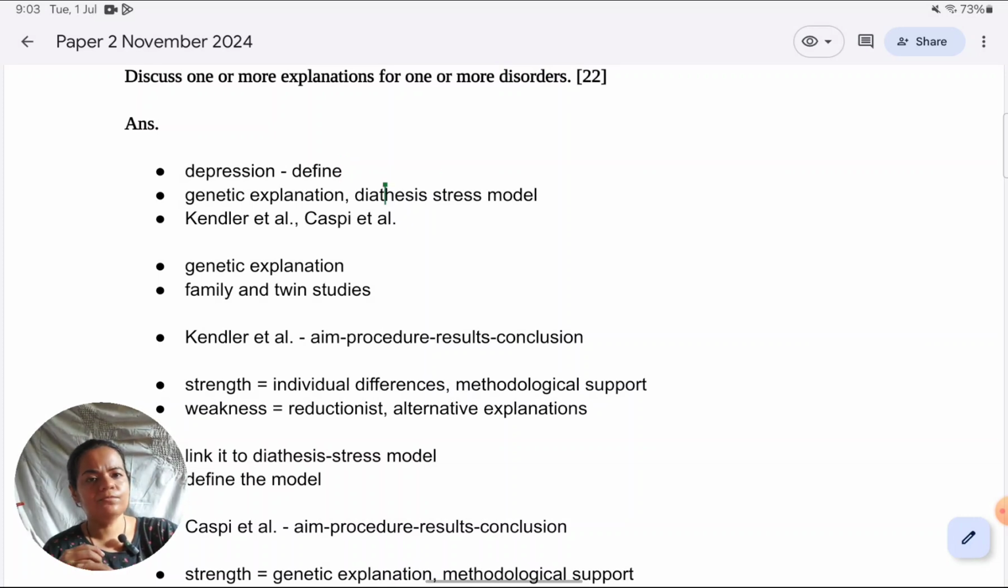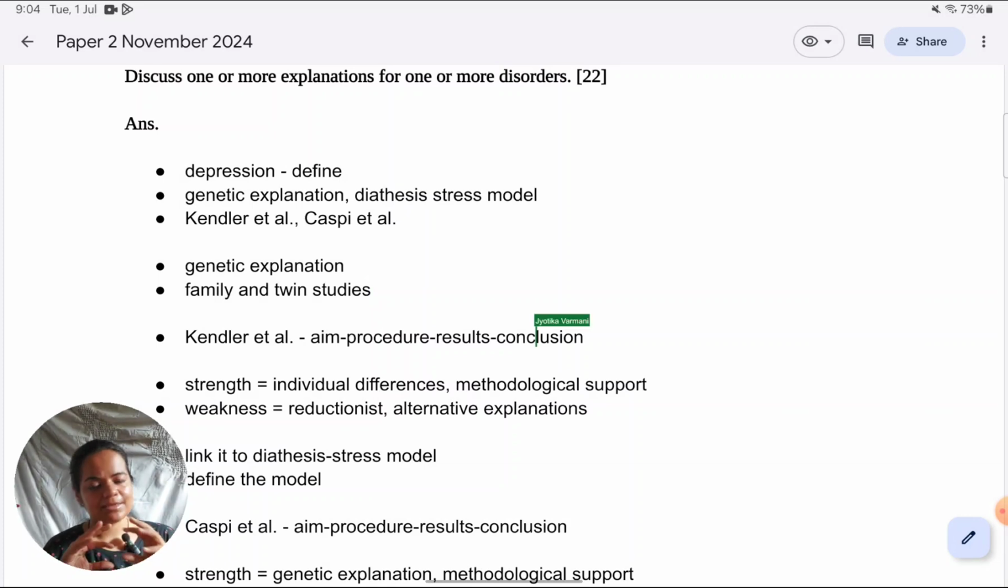In the introduction, we bring about what we call the main arguments, or in this case, just which explanations out of so many possible we are going to be focusing upon. So, just specifying that, making it clear to the examiner which explanations we are looking at with the help of which studies. Then we give a good description of the first explanation, because the focus of the answer is on the explanations, not on the studies. So, not very lengthy, but instead of jumping too soon into the study, we just give a good, clear description of what the genetic explanation is about.